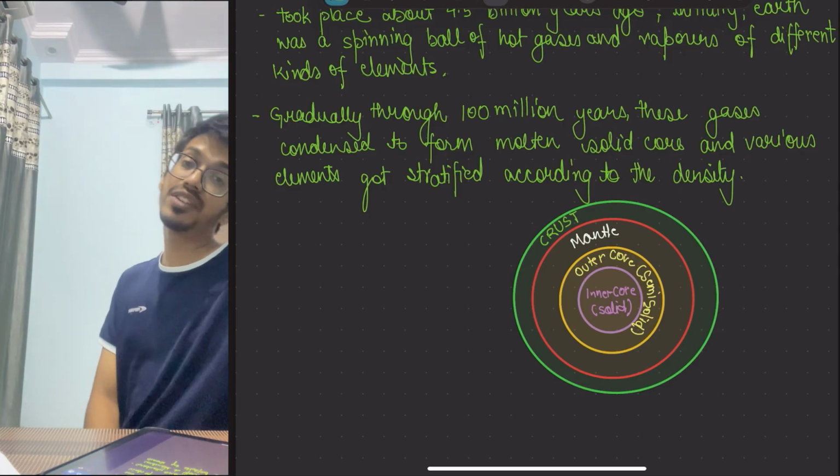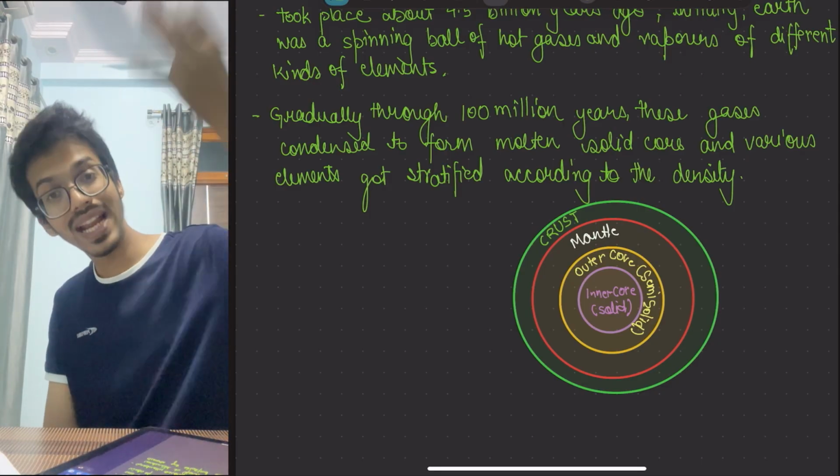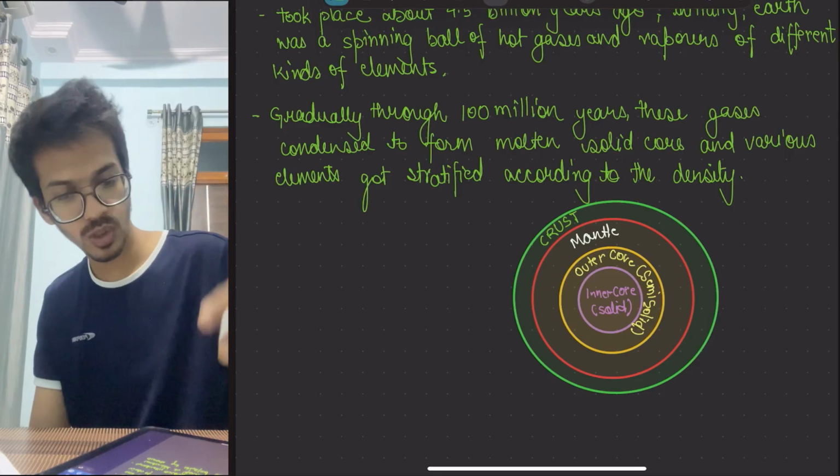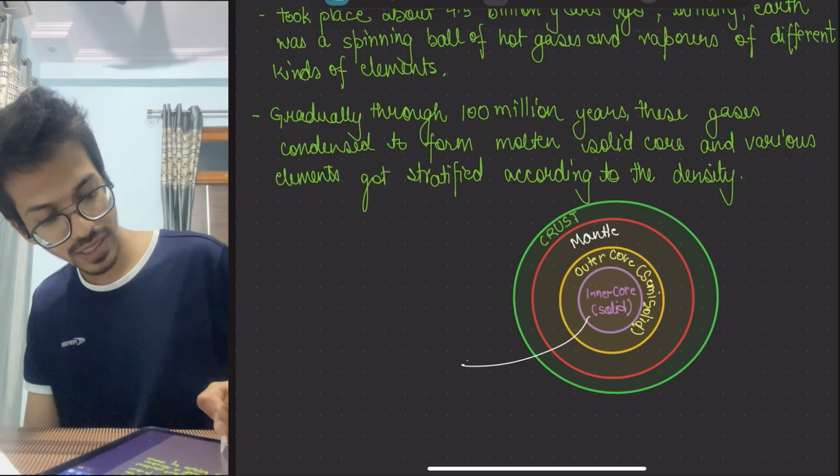So where would the heavy metal be present? In the center. Lighter metal towards the surface. So this is what we're going to write over here.